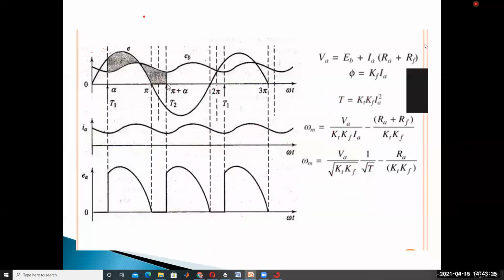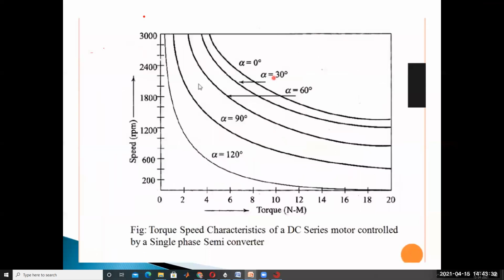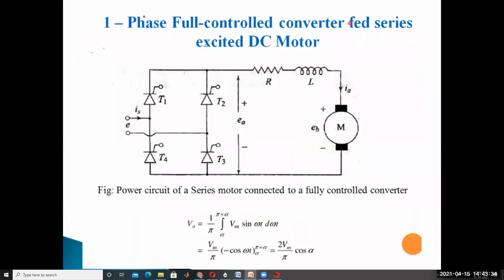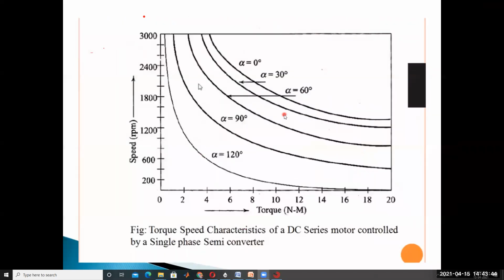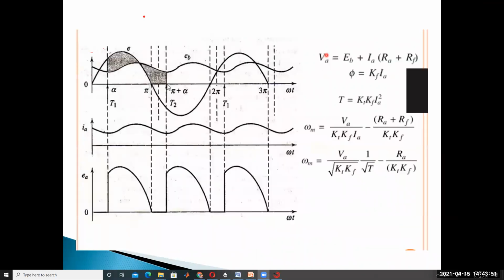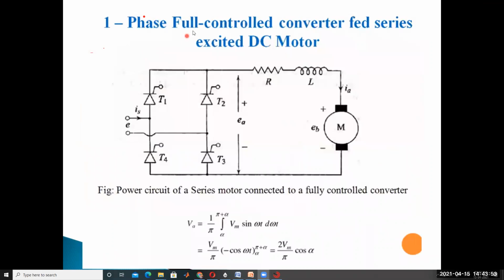Okay. So this is about the single phase semicontrolled converter DC series motor. The half controlled converter is over, and next, coming to the fully controlled converter: the single phase full converter drive for the DC series excited DC motor.